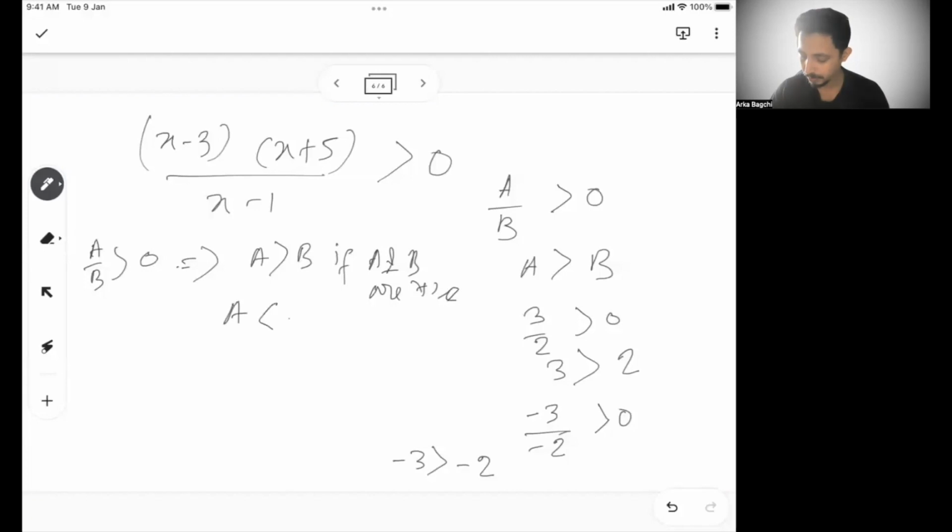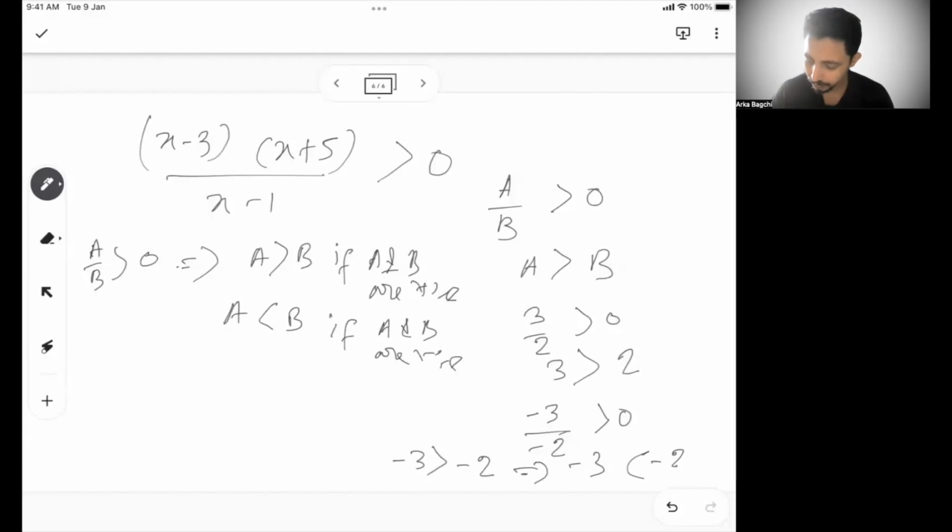This implies a less than b if a and b are negative, right? So this actually means minus 3 less than minus 2. So if there is a negative sign, the inequality gets reversed.